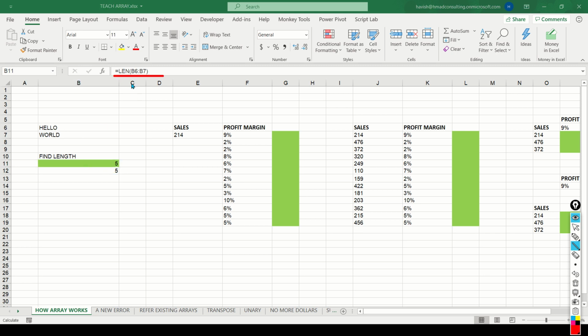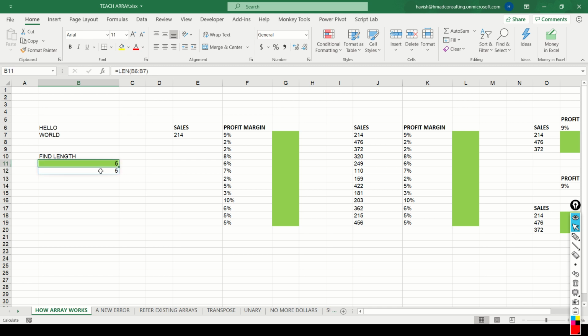In B11, there is a formula which is length of B6, B7. But if you look carefully, the color of the formula in the formula bar, when I click on B12, changes to gray. Now this indicates that there is nothing in B12. For example, if I press delete, you will notice that nothing happens because there is no value, there is no formula in B12. There is only one single formula written in B11 that is spilling into multiple cells.